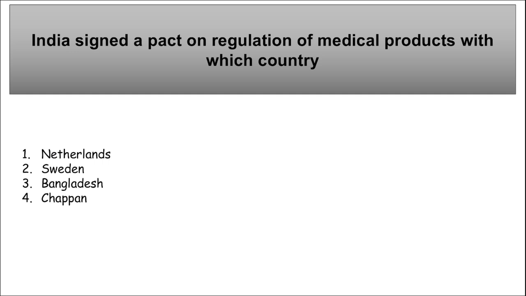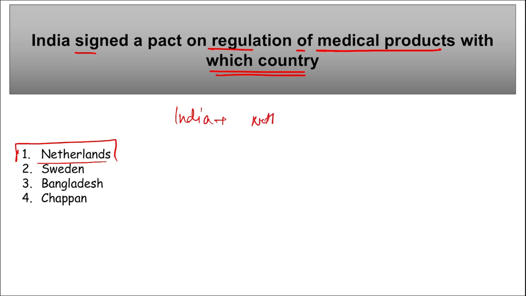Next is India. They signed a pact on regulations of medical products with which country? So remember, India and Netherlands. The Netherlands recently signed an MOU or a pact with India, and this was a memorandum of intent, correct? This was for cooperation on medical products regulation. This will enhance the quality of the medical products and healthcare services for both the nations.